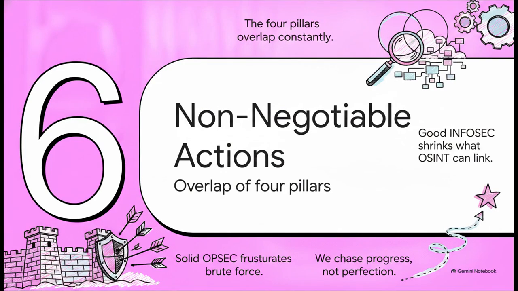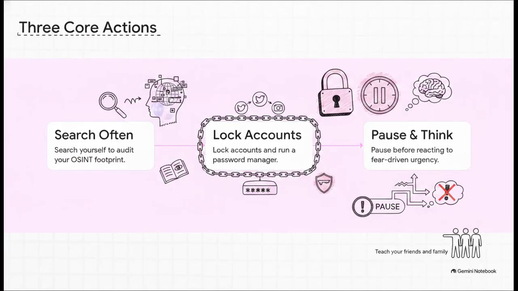Section 6. 3 non-negotiable actions. Because these 4 pillars constantly overlap, where good InfoSec shrinks what OSINT can find and OPSEC frustrates brute force, we have to chase progress, not perfection. Start with these 3 mandatory habits today. 1. Search yourself often to audit your digital footprint. 2. Lock your accounts behind a password manager. And 3. Always pause before reacting to fear-driven digital urgency.